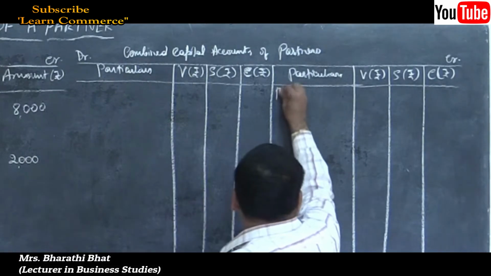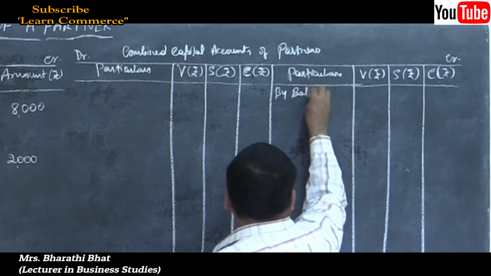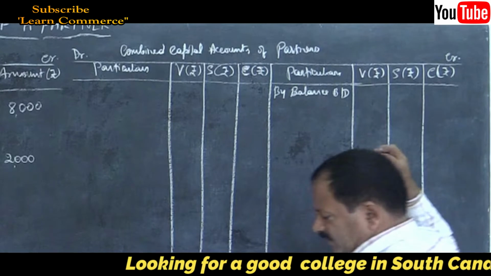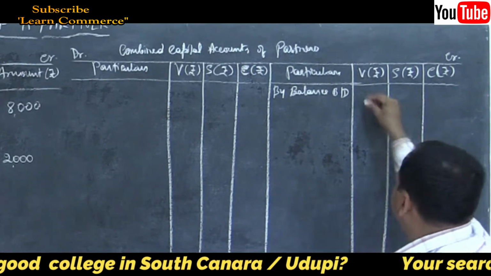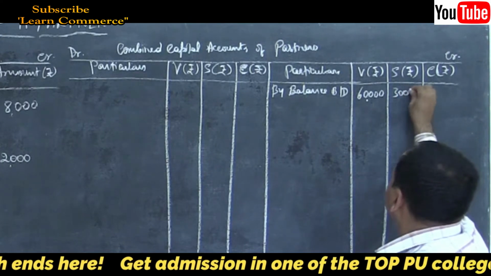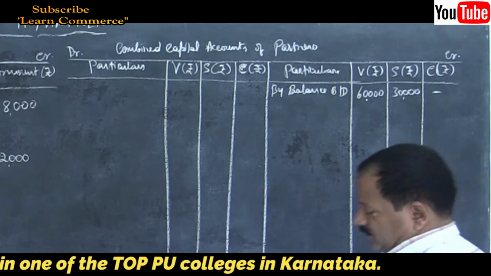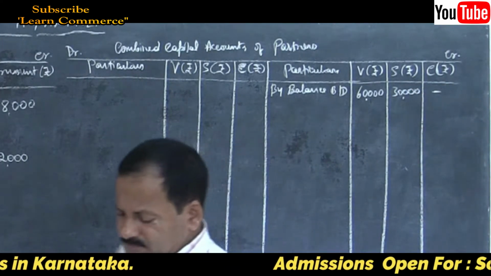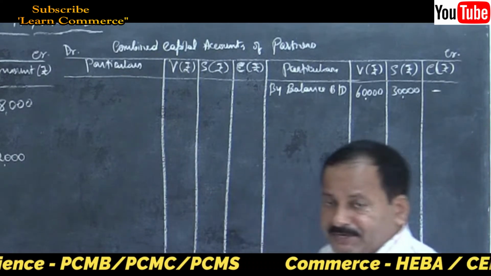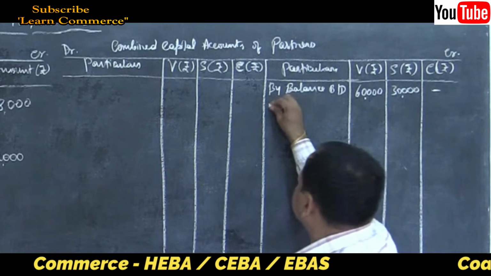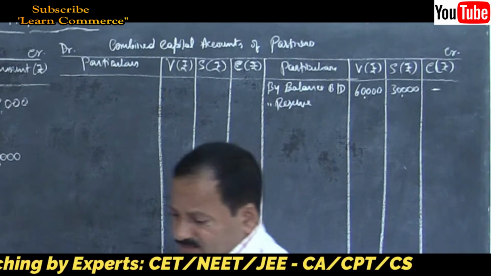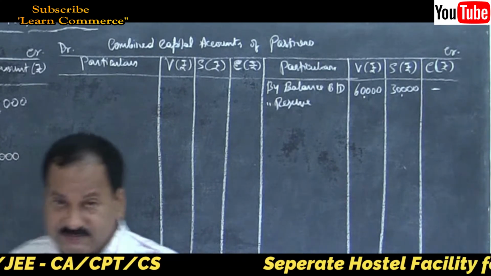So by balance brought down, write the amount. How much? 60,000 and 30,000. Nil in other column. Then refer balance sheet on the liability side. Accumulated profit and reserves. There is a reserve.